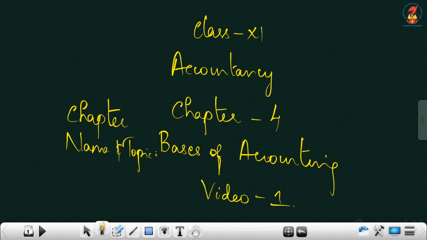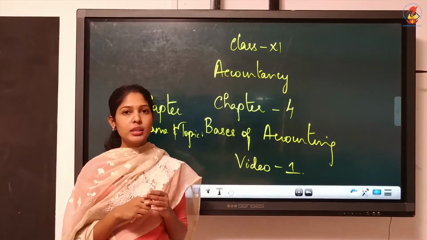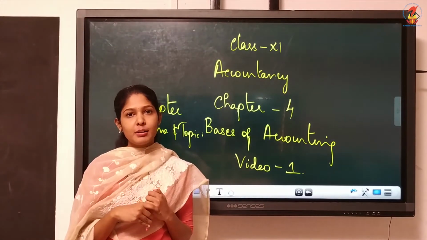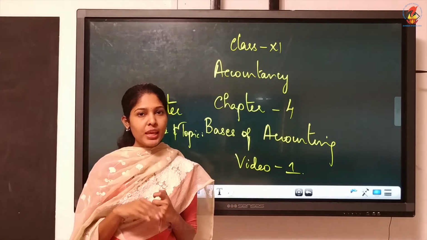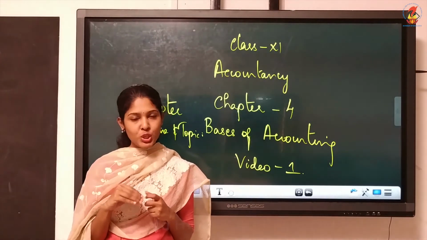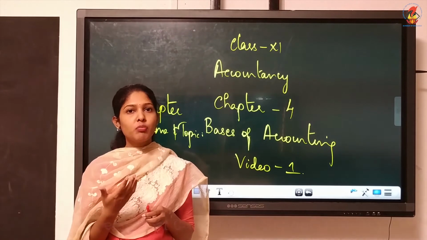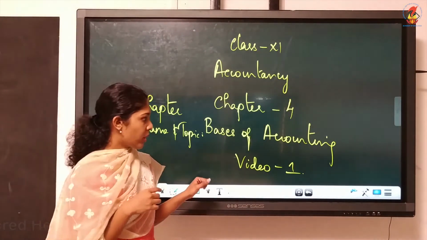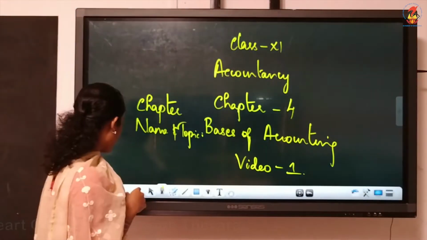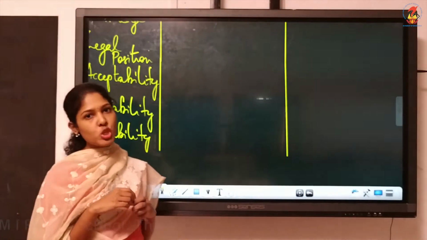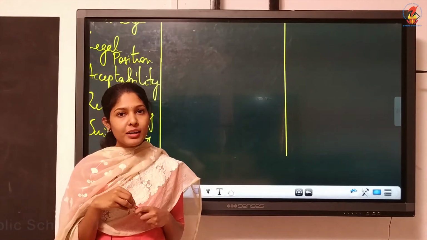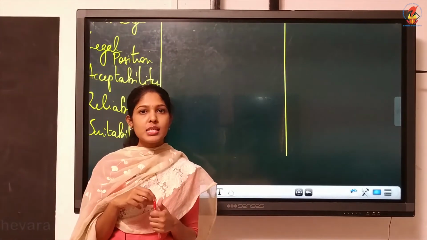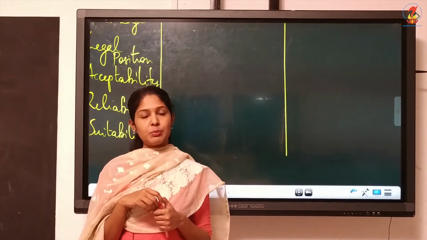We are starting the next chapter, chapter 4. The chapter name and the topic we are going to discuss is basis of accounting. This is the last theory chapter of this textbook. Next onwards, we are having problem chapters. So I hope you have learned the previous three theory chapters clearly. Now we'll start this basis of accounting.